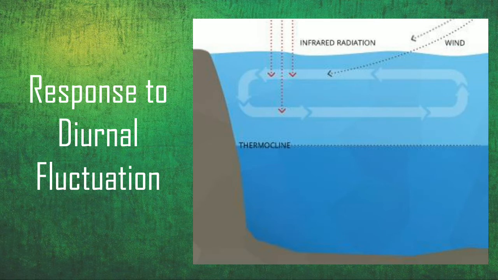As you can see here, this is the thermocline of any water body. Every water body has a thermocline, every deep water body. Now, thermocline is an abrupt temperature gradient that is formed or that is marked by a layer. Above this layer and below the layer, there are different temperatures. This is mainly because of stratification of the water.